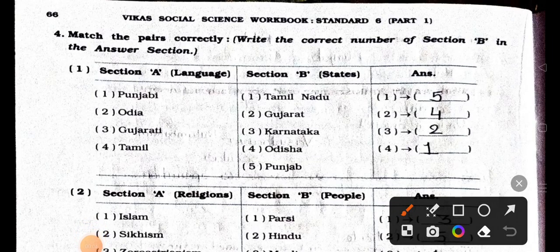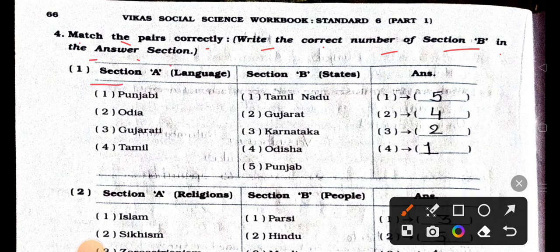Today we'll see standard 6 and subject social science. In that chapter number 14, chapter name is Unity in Diversity. In the previous video we have seen part 1. In that we have seen up to main 3. Today we'll see part 2, main 4. Match the pairs correctly. Write the correct number of section B in the answer section.